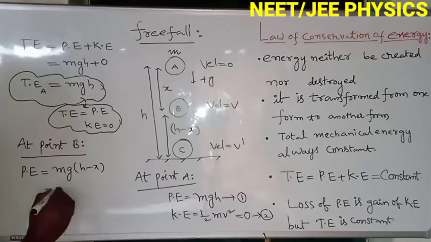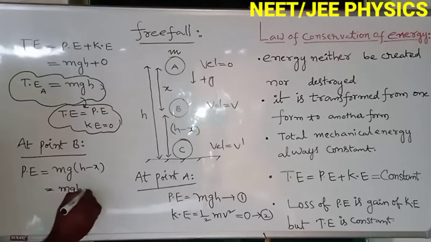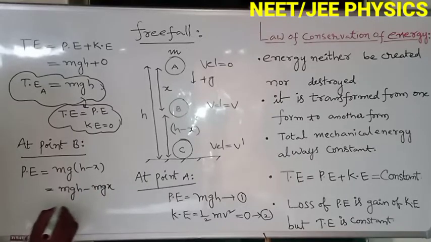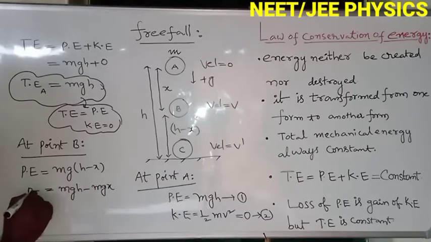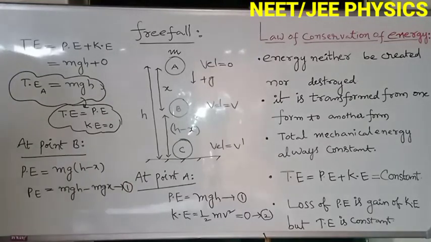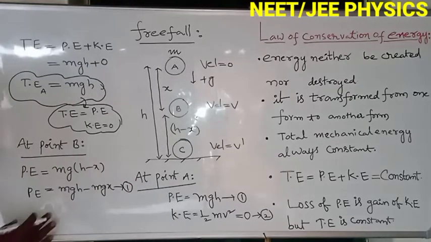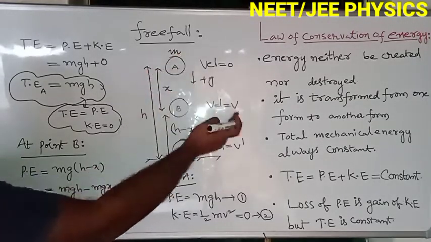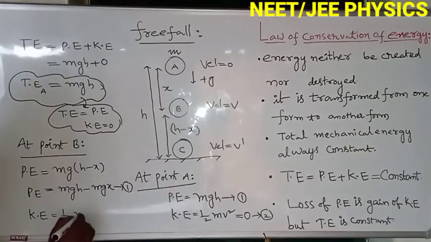So mg into h minus x, which is mgh minus mgx. Let us take this as equation 1. This is potential energy. And kinetic energy is half m v square. Here the velocity is v.